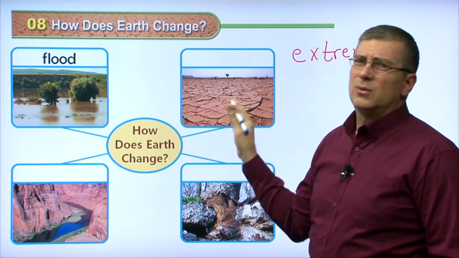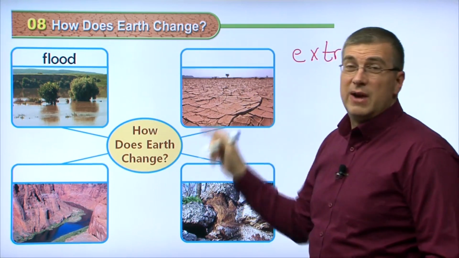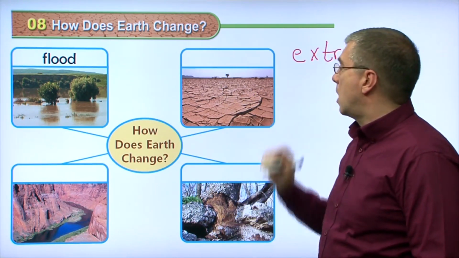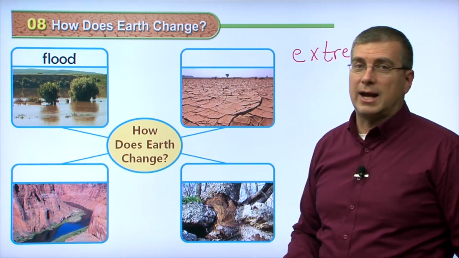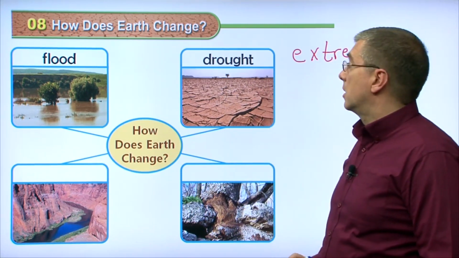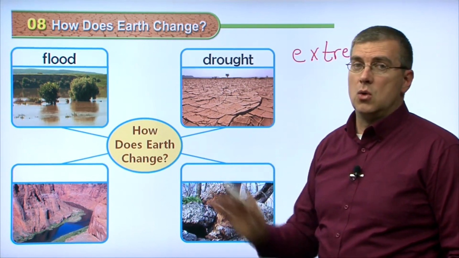So over here, we have the opposite of a flood. There's no rain. It hasn't rained for a long time. This ground is very, very dry. There's no water here. The earth has begun to crack. What do we call this condition? We call this condition a drought. No water.